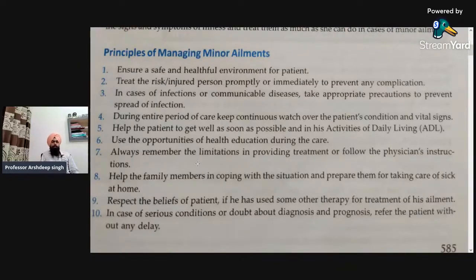So if there is the presence of any injury, so that it would not lead to any type of complication, its treatment should be done immediately.